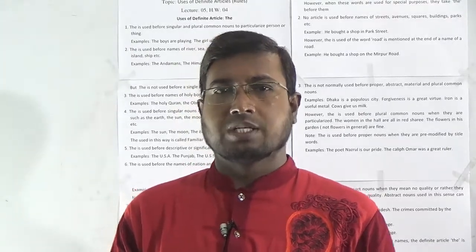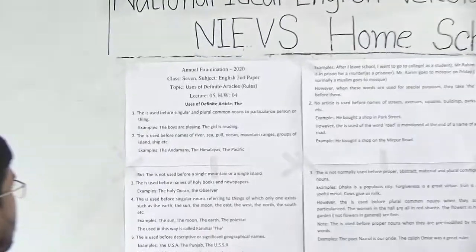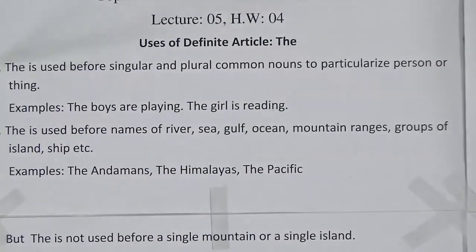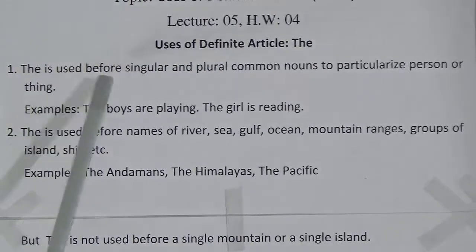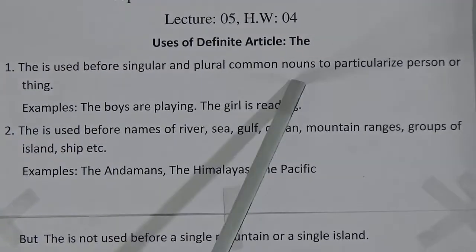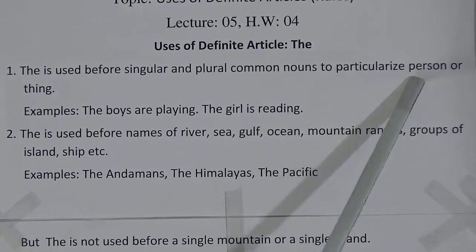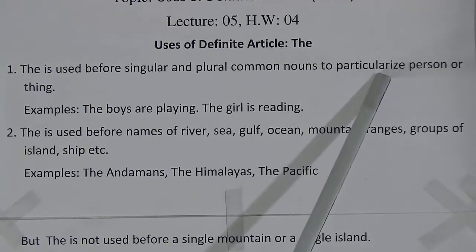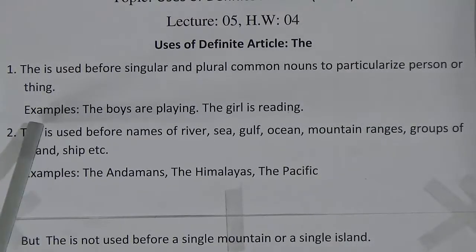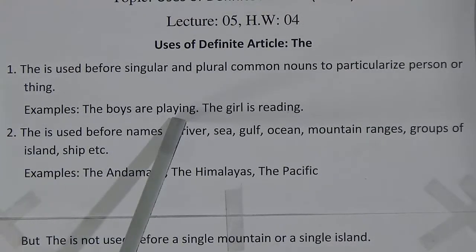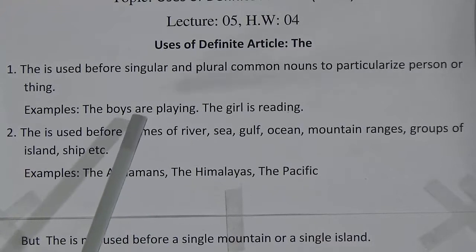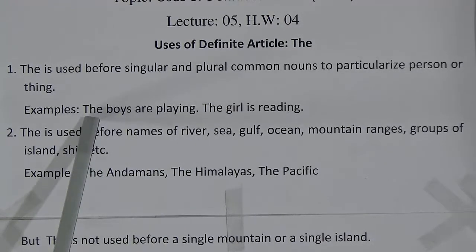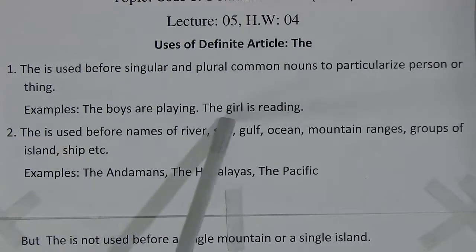All of you give your attention. Uses of definite articles. Rule number 1: the is used before singular and plural common nouns to particularize person or things. To particularize means to indicate specific persons or things. Examples: the boys are playing. So look at the common nouns here. The boys are playing. Here the is a definite article, and the girl is reading.